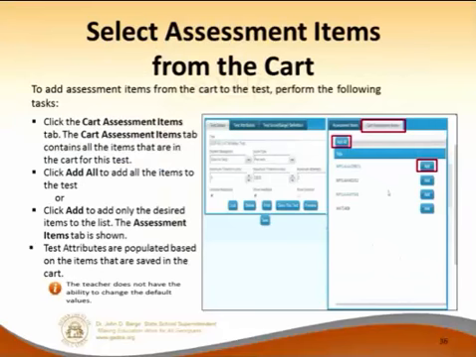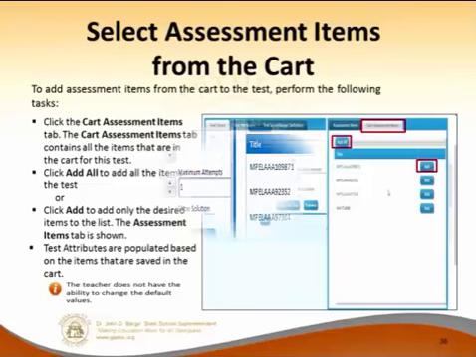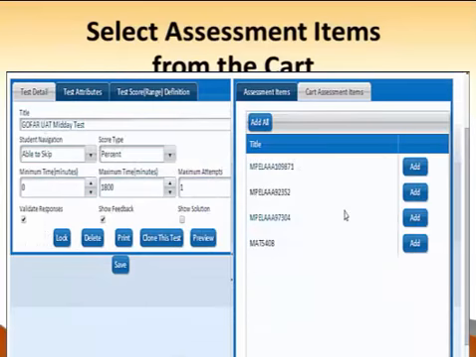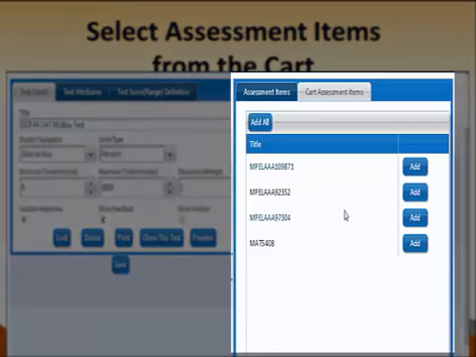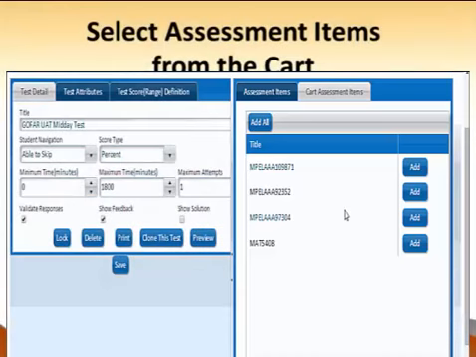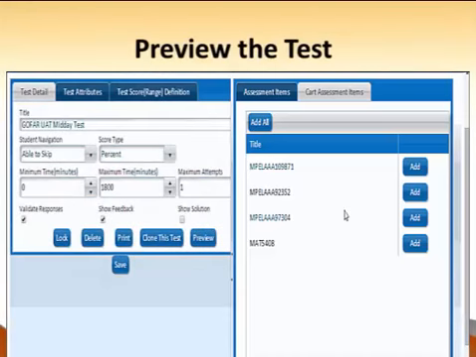And then you have your test right here, and this is very similar to if I built the test by cart, because if I hit create a test by cart, this is going to pop up. See how they're kind of coming, they're still the same, you're going to eventually end up in the same spot every time. Now, once you have created your test and you think it's the way you want it, all you have to do is hit preview.